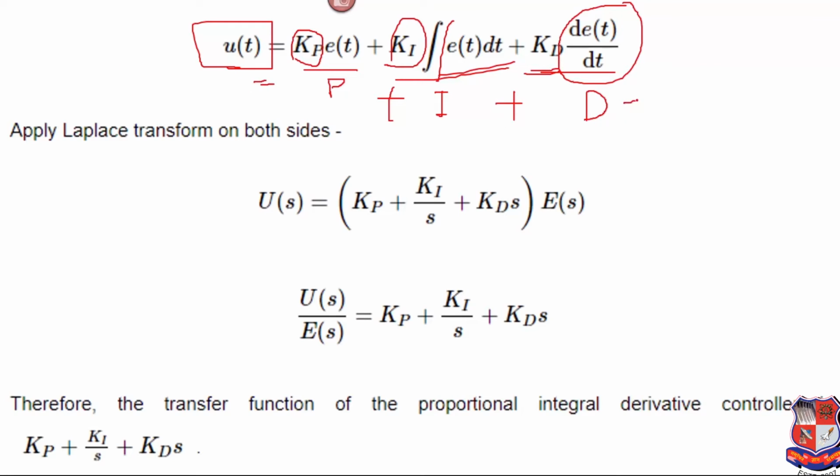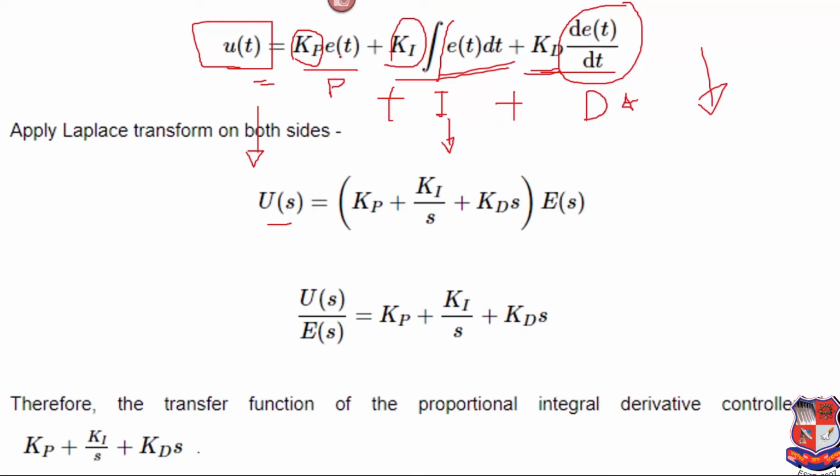Now this is in the time domain, and we have to convert it into the frequency domain. It can be converted by taking the Laplace transform of both sides, so u(t) is converted into U(s).